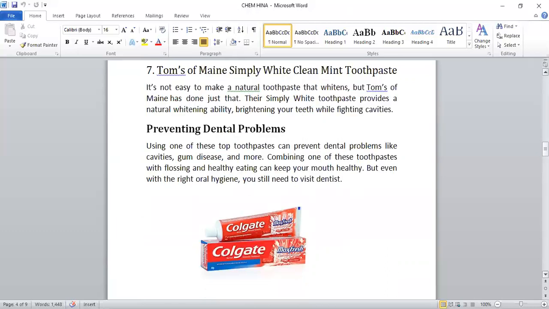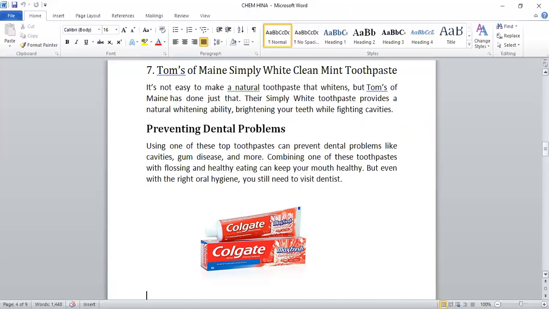Then after that comes Tom's of Maine Simply White Clean Mint toothpaste. It's not easy to make a natural toothpaste that whitens, but Tom's of Maine has done just that. Their Simply White toothpaste provides natural whitening ability, brightening your teeth while fighting cavities and preventing dental problems.